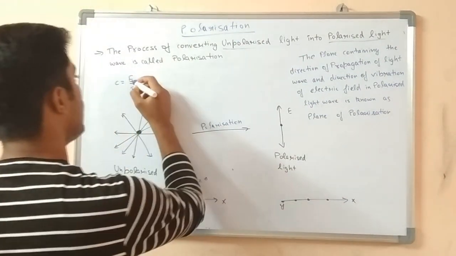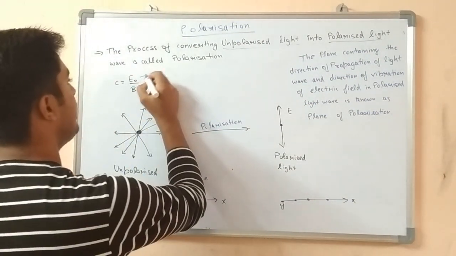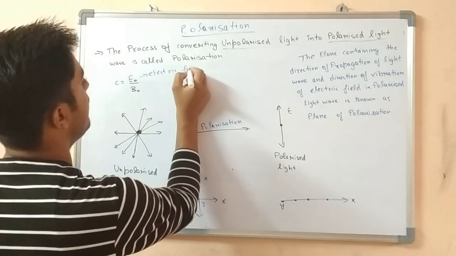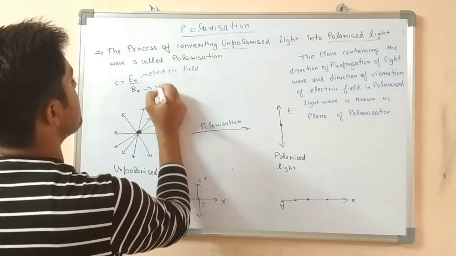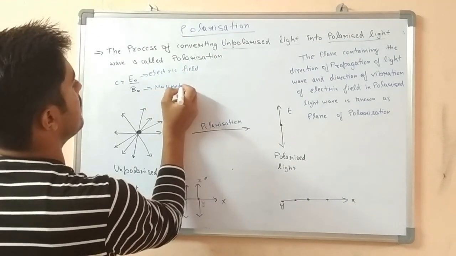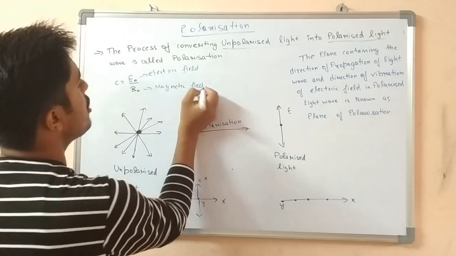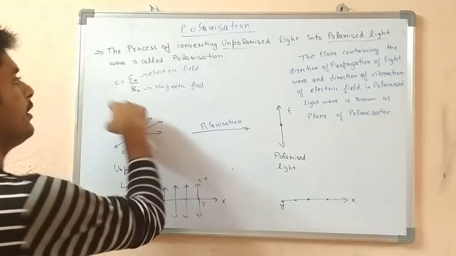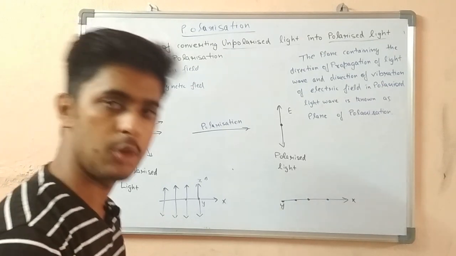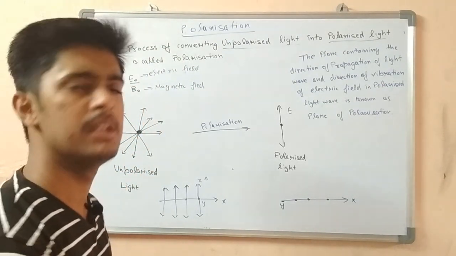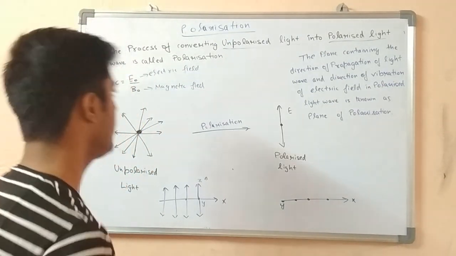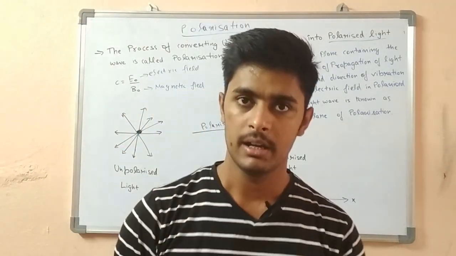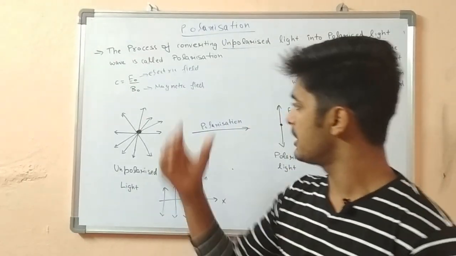C is the speed of the wave by which it is propagating. E naught is the electric field intensity, and B naught is the magnetic field. The ratio of electric field to the magnetic field is called the speed of wave, or speed of propagation, or velocity of propagation. There are various names. This was the relation we studied in electromagnetic waves. Now let's study this process.